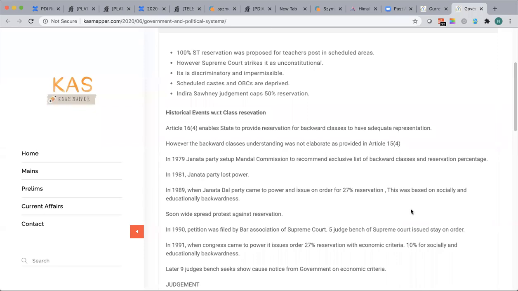So we know the history. After that, Indira Gandhi, I think in the mid-1980s, was unfortunately killed. Then Rajiv Gandhi came to power, and the legacy continued. Somehow, the Congress government was not for this kind of reservation for OBCs.